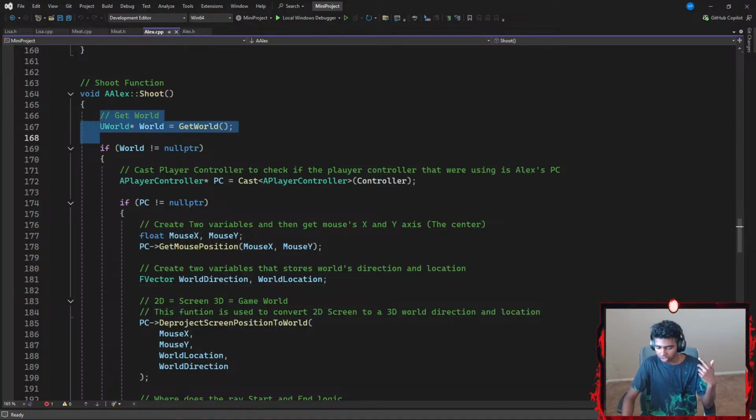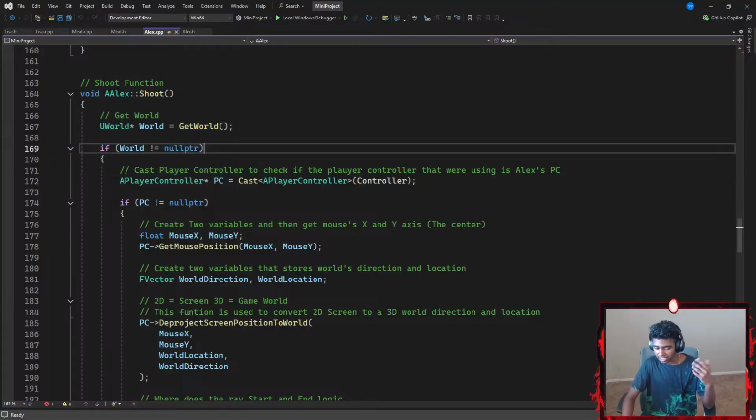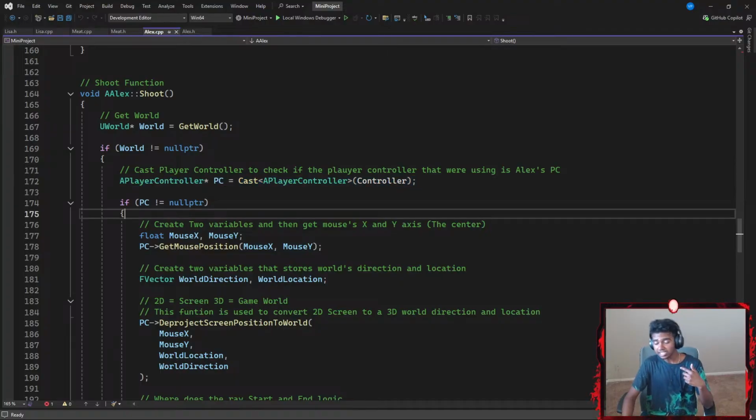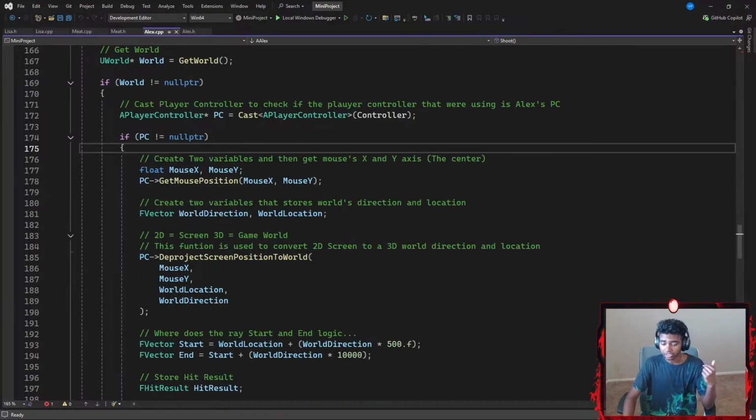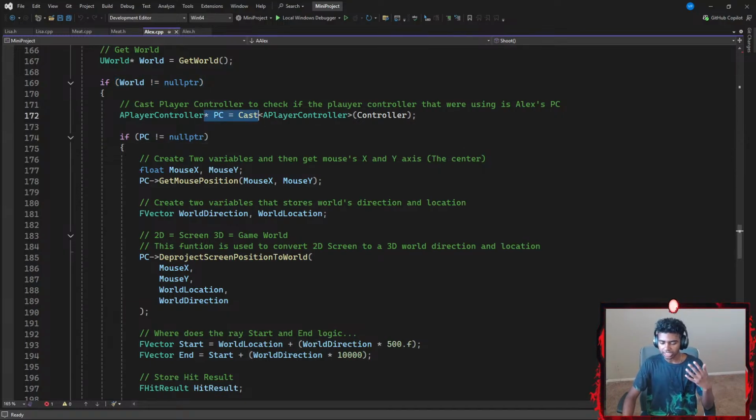Firstly, we get our world, and then we check if our world exists. Only if our world exists, we cast to see if the controller that we're currently working with is our player's controller. It is my Alex's controller. If it is, then I add another if statement that checks if my player controller is not null pointer. If neither my world nor my player controller is null, then I create two variables and get my mouse's X and Y axis.